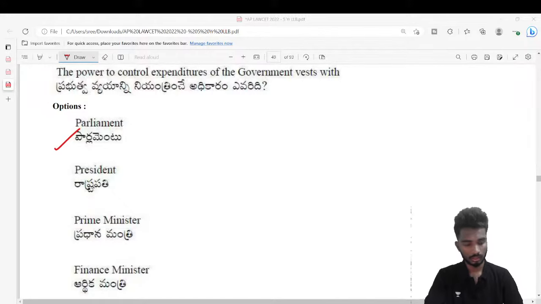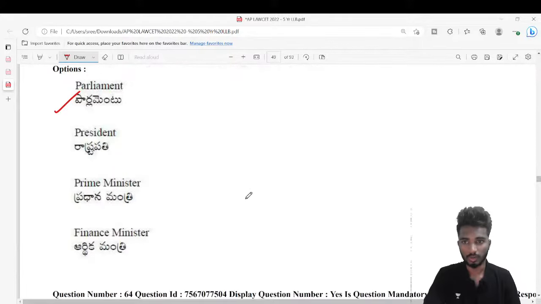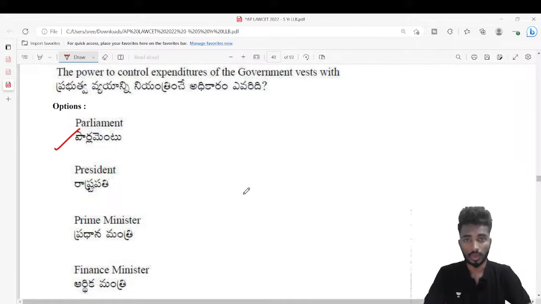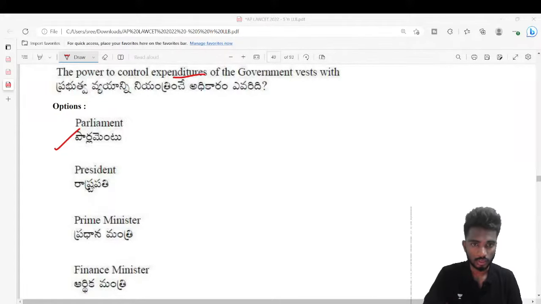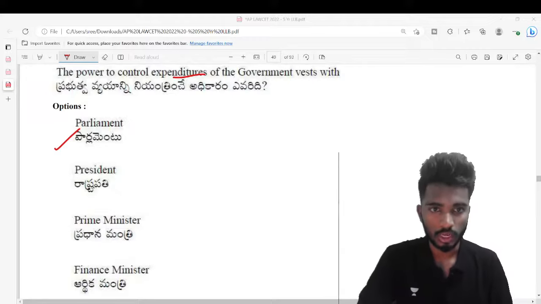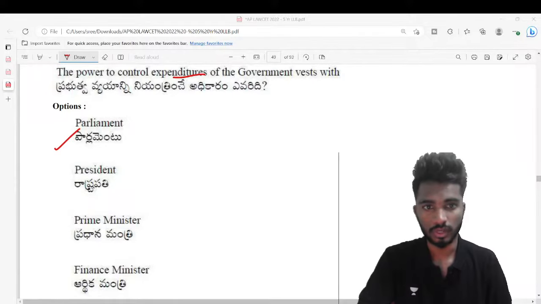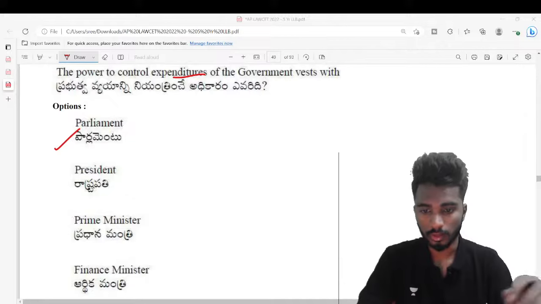Look at this. So as I discussed in the previous class, no tax shall be levied without the permission of Parliament, without a law, right? So similarly, to control all the expenditures, even to draw a single penny from the Consolidated Fund of India, you have to get the permission or